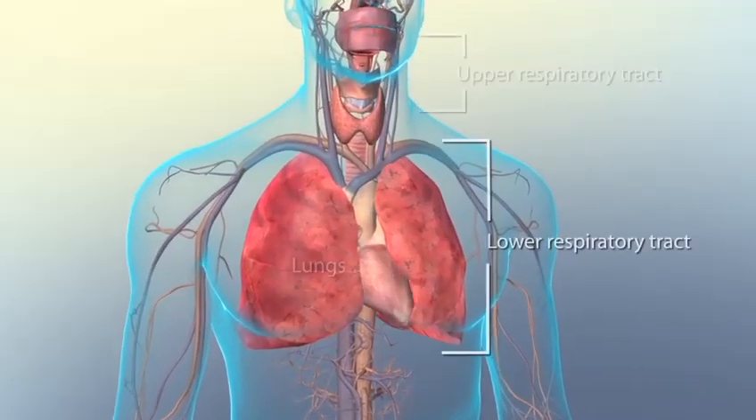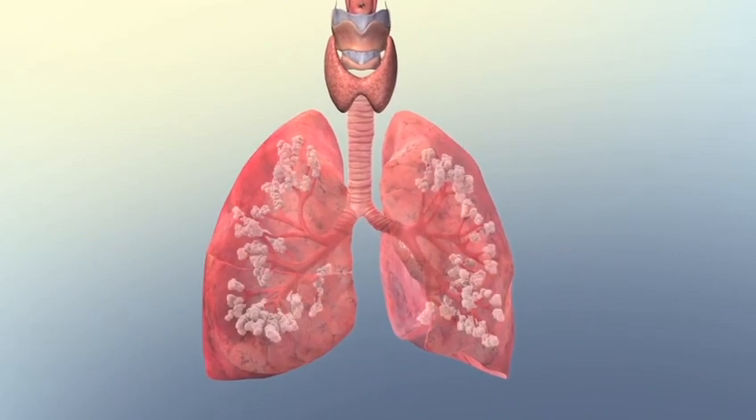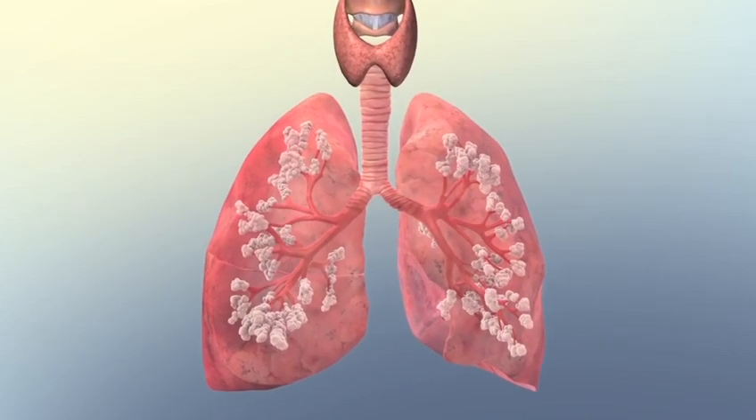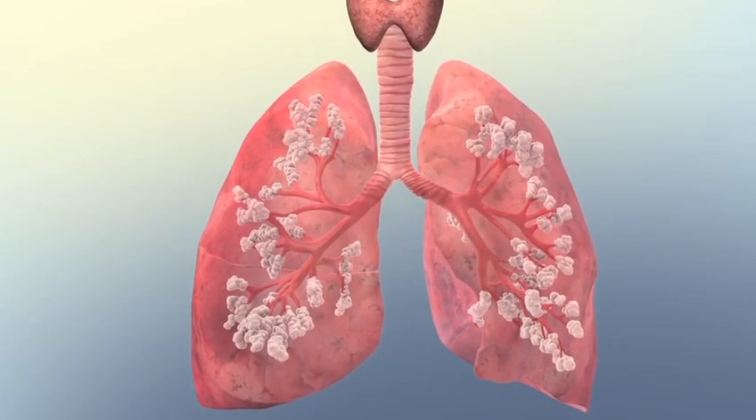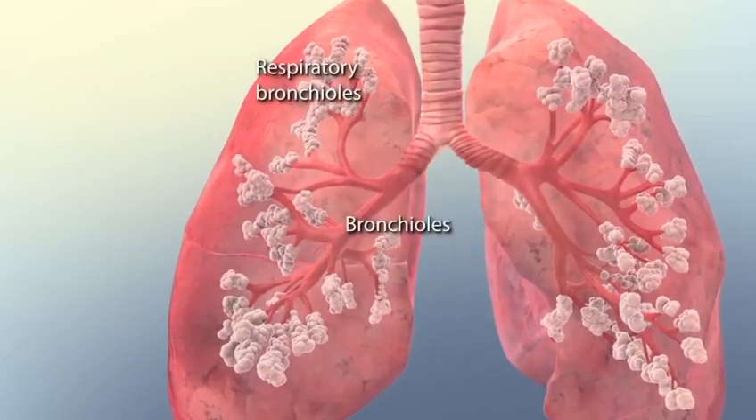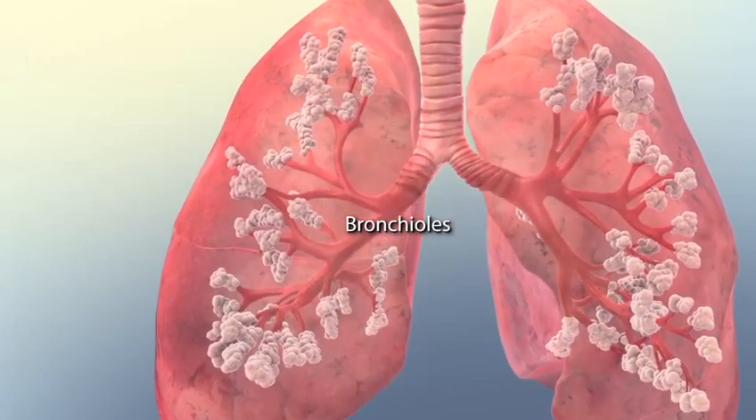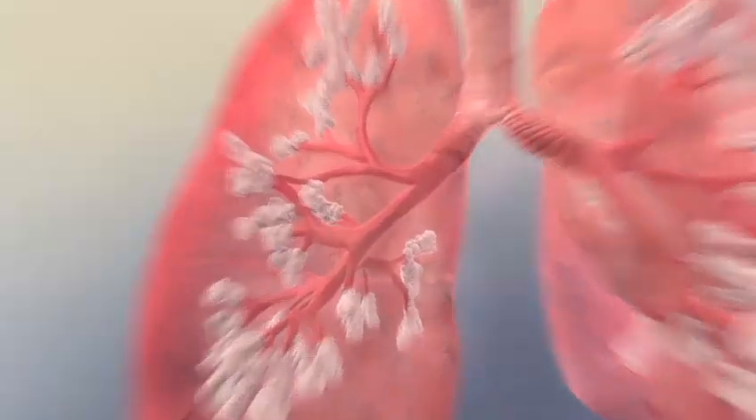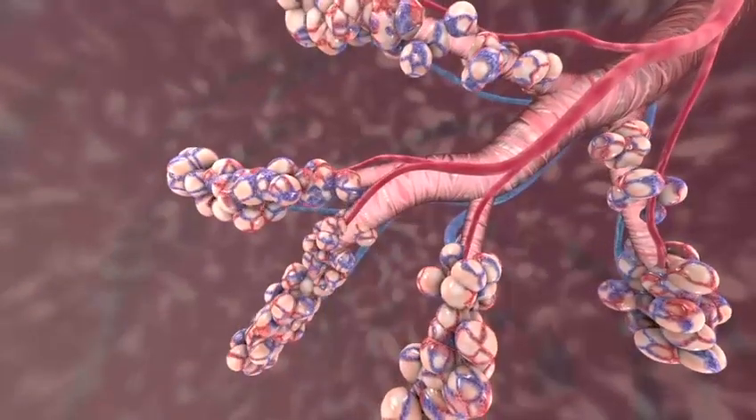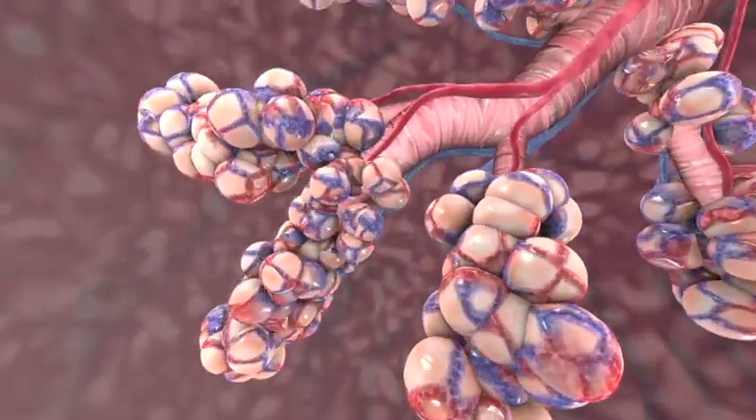The lungs are part of the lower respiratory tract and contain a series of subdividing tubes, beginning with the bronchi. Air passes through the bronchi into smaller tubes, called bronchioles, then into tiny elastic sacs, called alveoli, where gas exchange occurs.